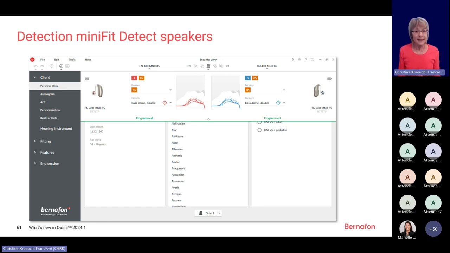For you, it now means Incanta cannot be fit without the speaker being connected. So you need to connect the speaker, otherwise you cannot detect or fit Incanta. Of course, in simulation mode, it's still possible to do it, but it's not possible in the detection mode.